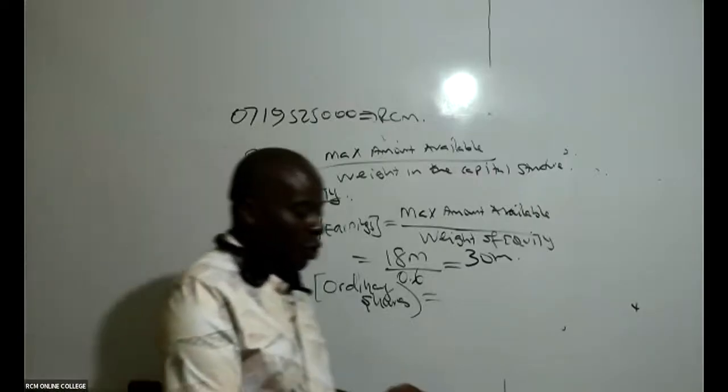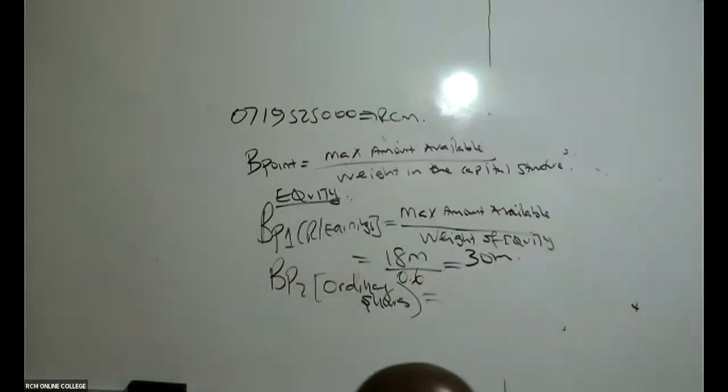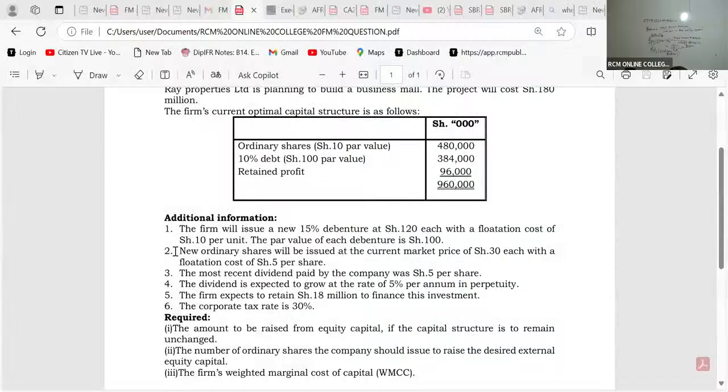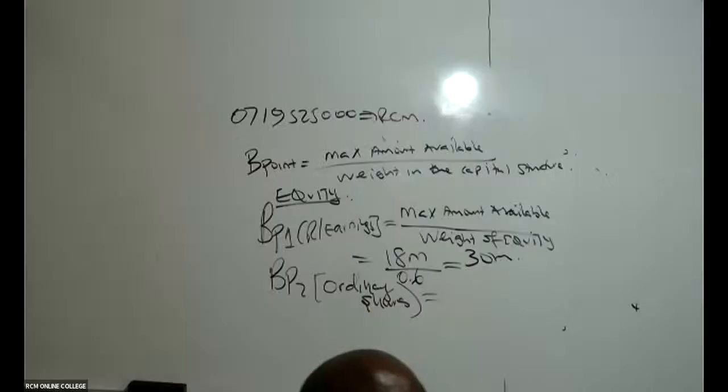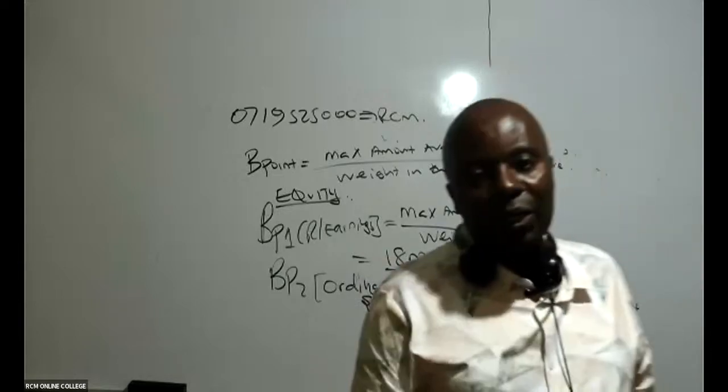So we go to ordinary shares. What are they telling us under ordinary shares? They're only telling us new ordinary shares will be issued at the current market price of 30 each. They are not giving us any maximum. There is nowhere they're defining a maximum amount that we can get from ordinary shares.